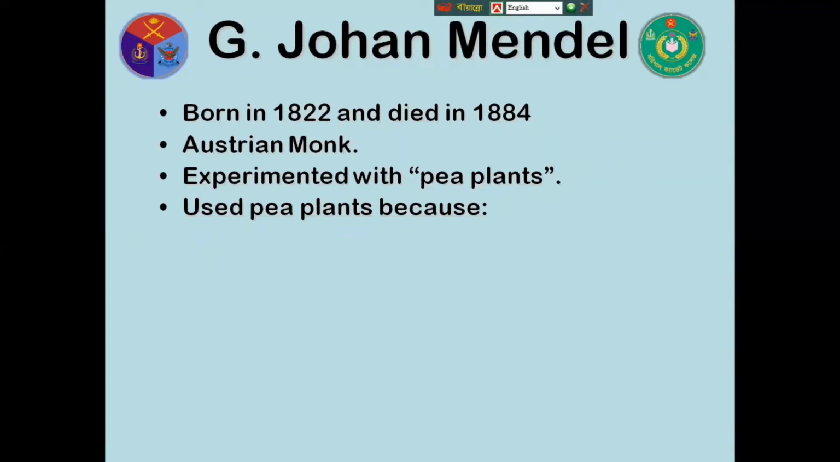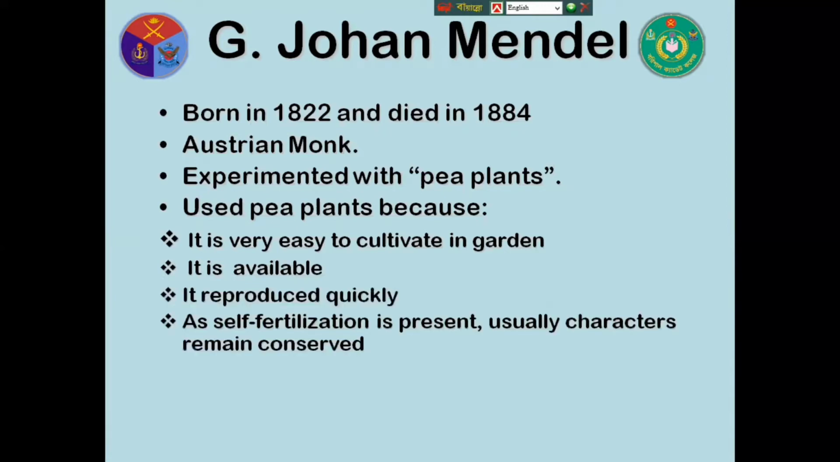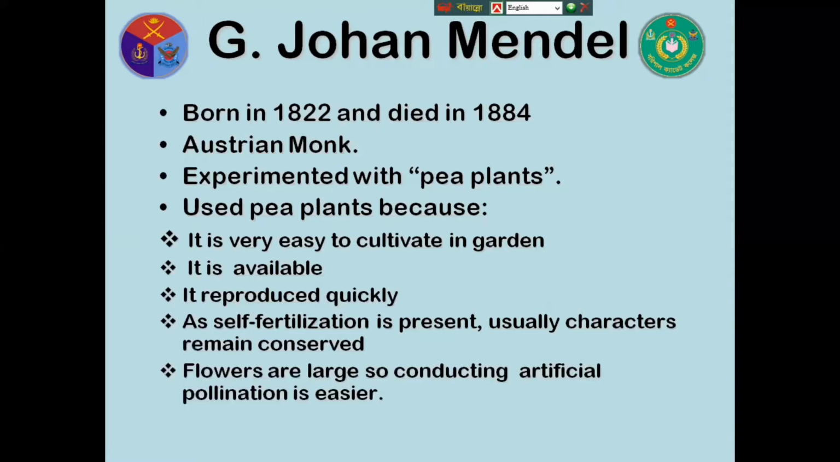He studied pea plants from the monastery garden for 7 years. He selected pea plants because they are easy to cultivate in a garden, they are available, and they reproduce quickly. As self-fertilization is present, characters usually remain conserved. Flowers are large, so conducting artificial pollination is easier.